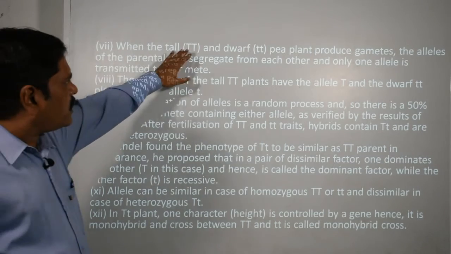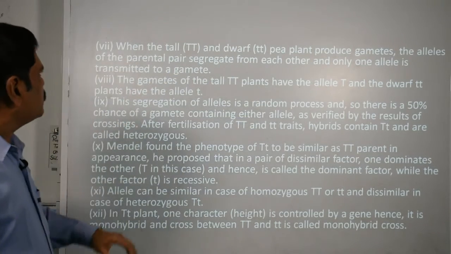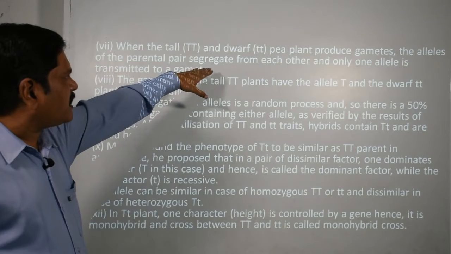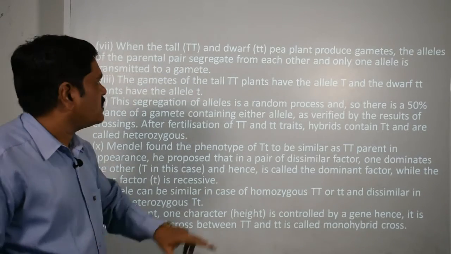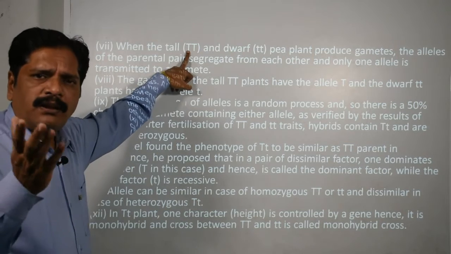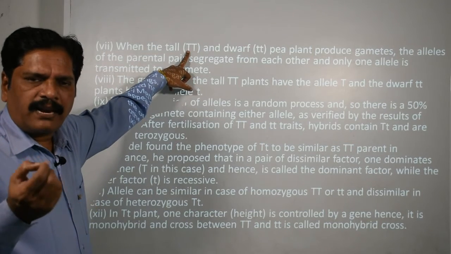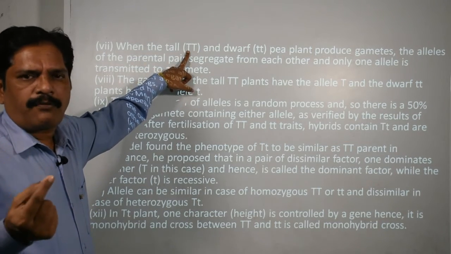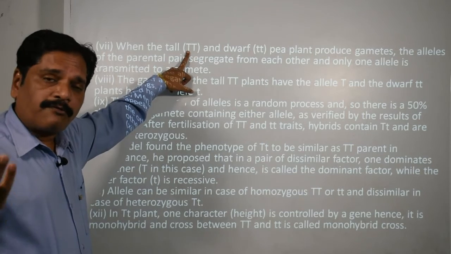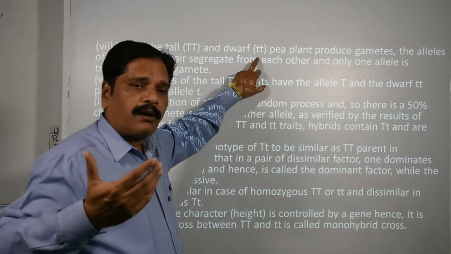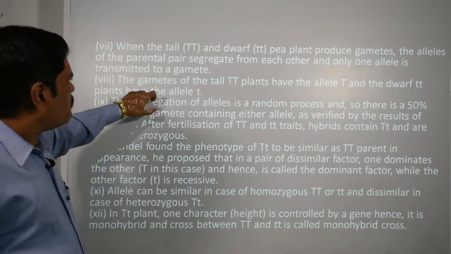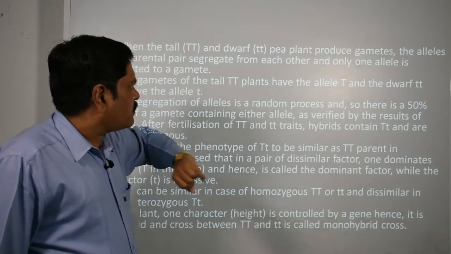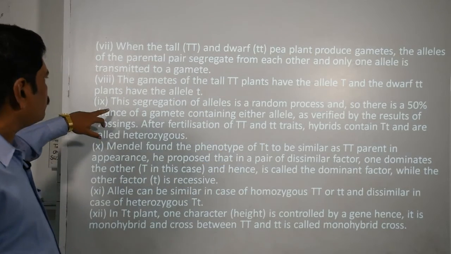Okay, and when the tall and dwarf pea plants produce gametes, the alleles of the parental pair segregate from each other and only one allele is transmitted to a gamete. When it forms its gametes, there is only one type of gamete, capital T, but the number of chromosomes becomes half. Similarly here, half, but they are identical. Clear? The gametes of the tall TT plants have capital T and the dwarf tt plants have small t.